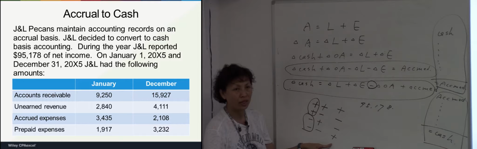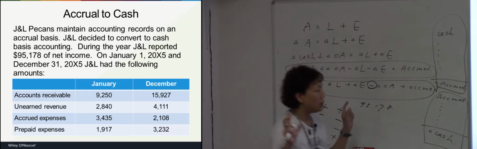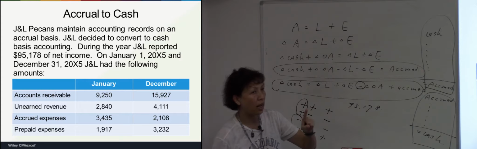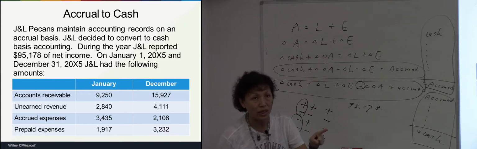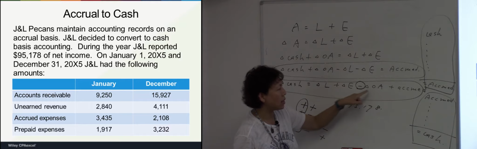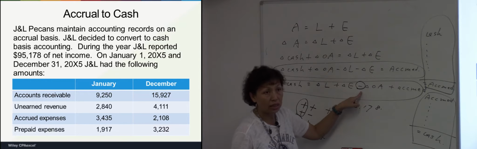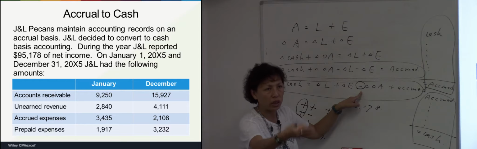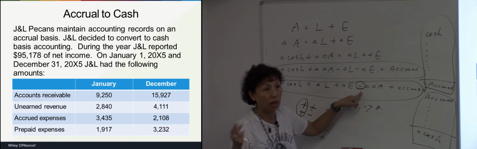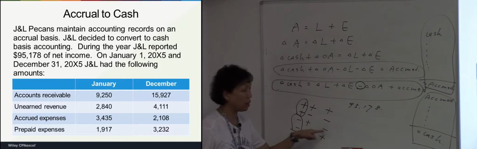Now accounts receivable is an asset, and there is an increase of 6677. The sign for asset is negative, and we have an increase. So should the impact be positive or negative? Negative.